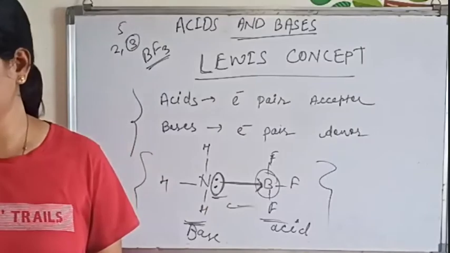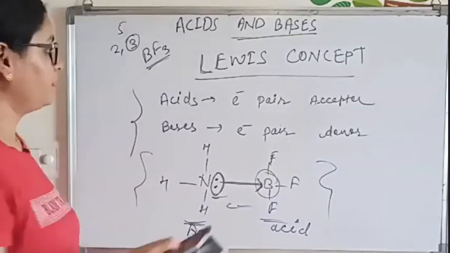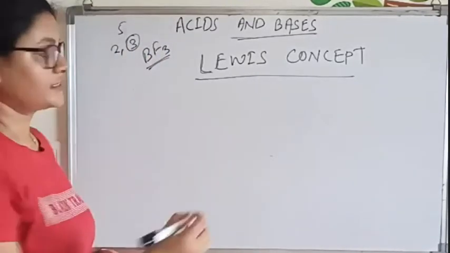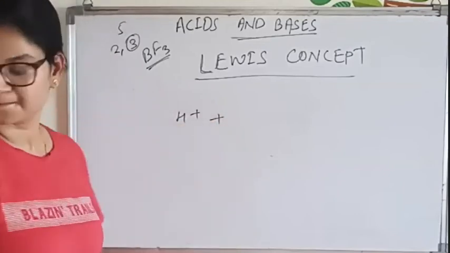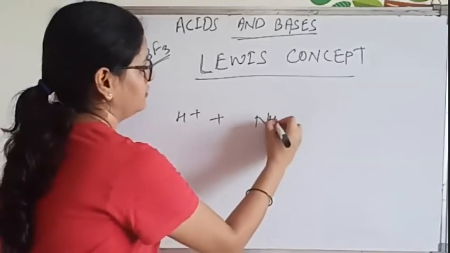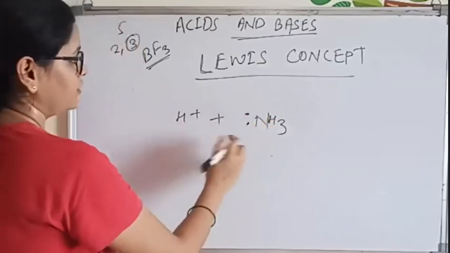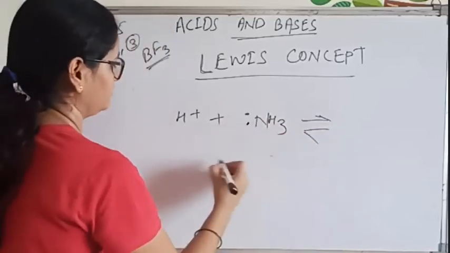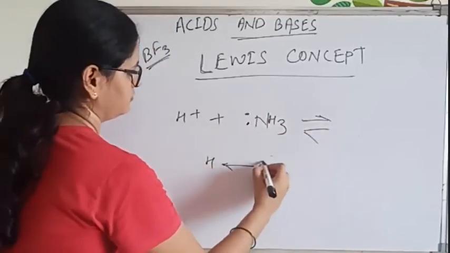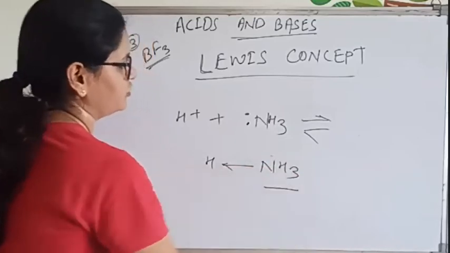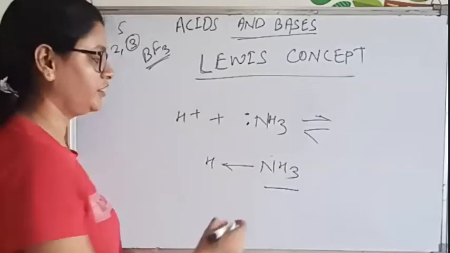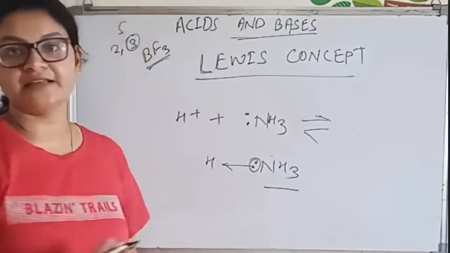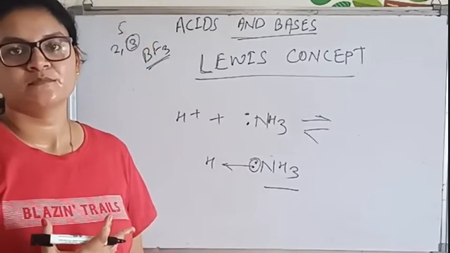Understood? Now, some more examples. H plus and NH3. So this is like that. Then how will the bond get formed? It will be like that. So here also, what is NH3? Base.